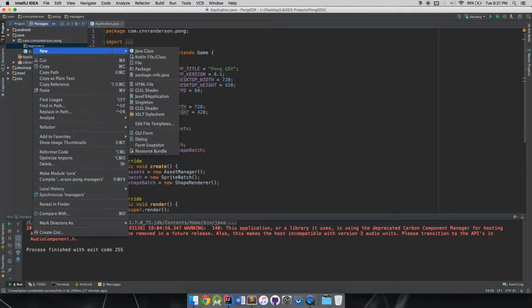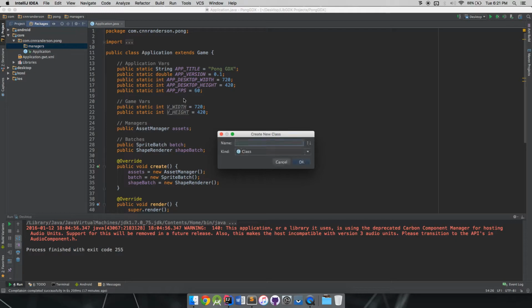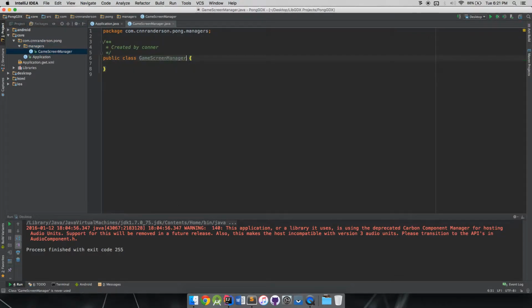And so now we'll make a new Java class in that managers package, and we're going to call this our GameScreenManager. Ooh, this is gonna be good.